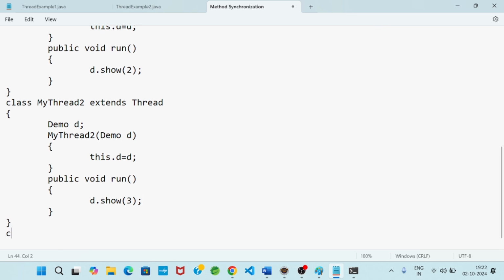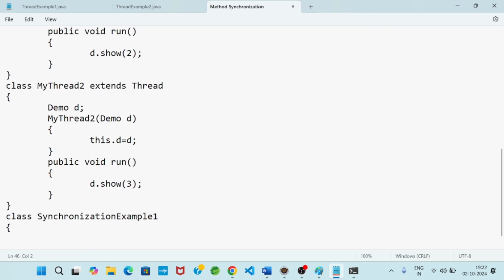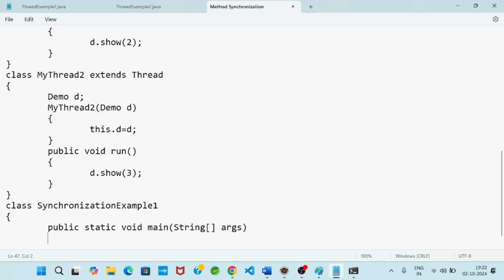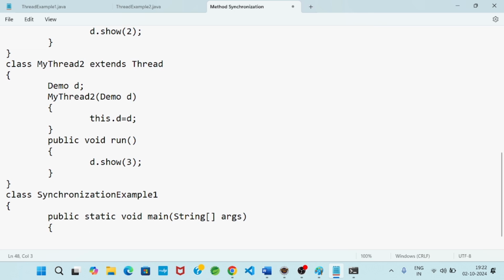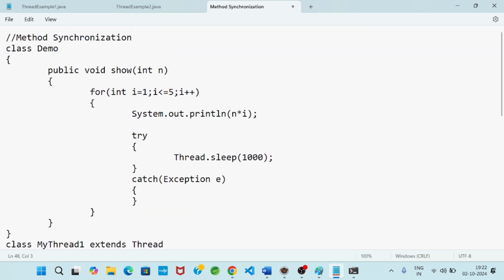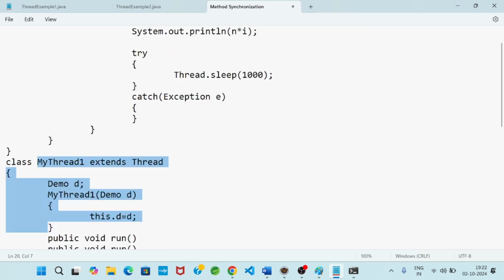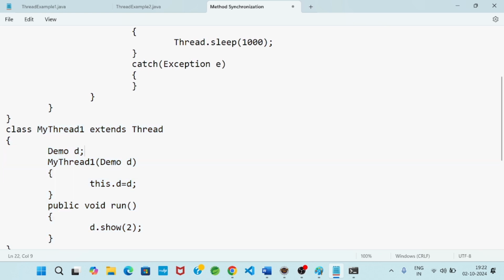Now I will go to the main method class, SynchronizationExample1. public static void main(String[] args). So now my objective is to create a link between the Demo class and the MyThread1 class. Similarly, Demo and the MyThread2 class.